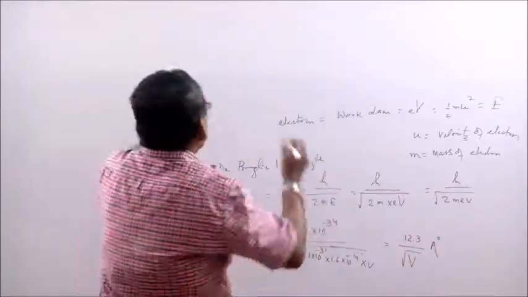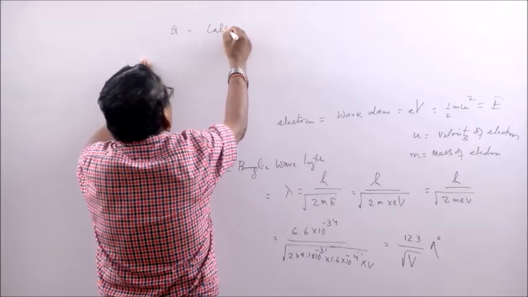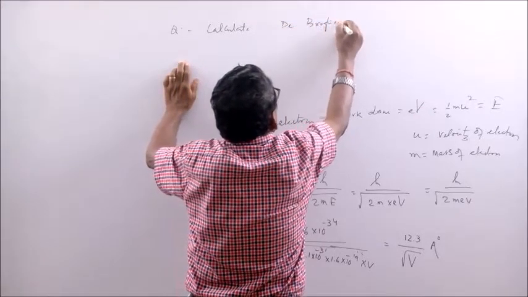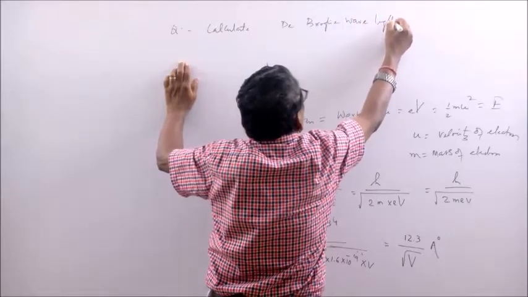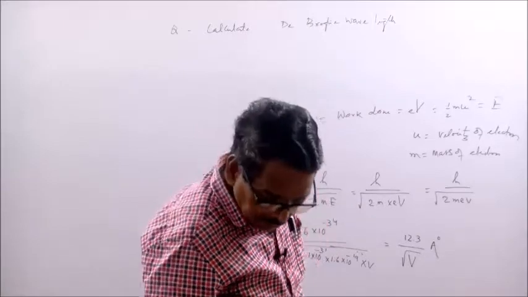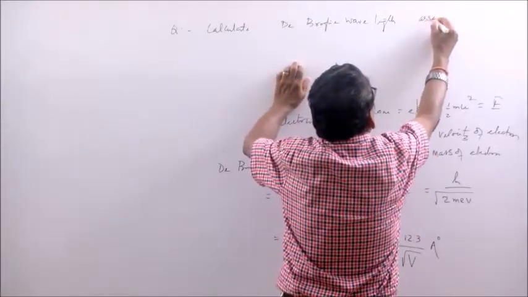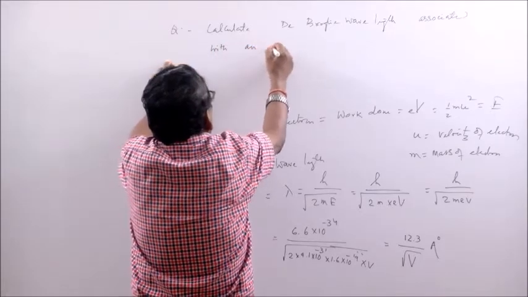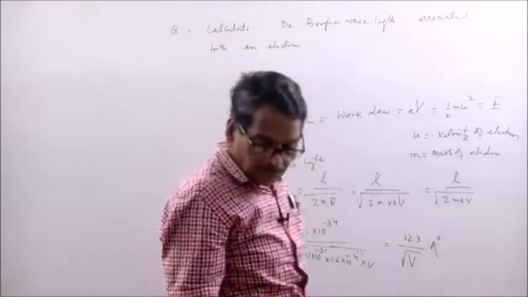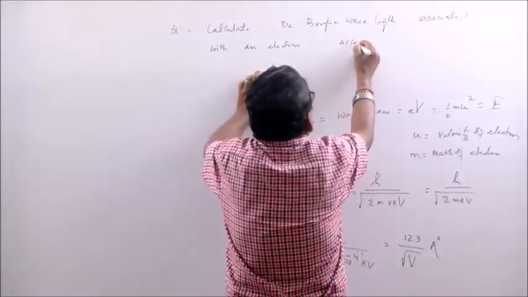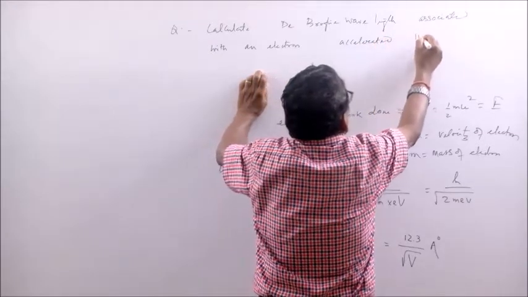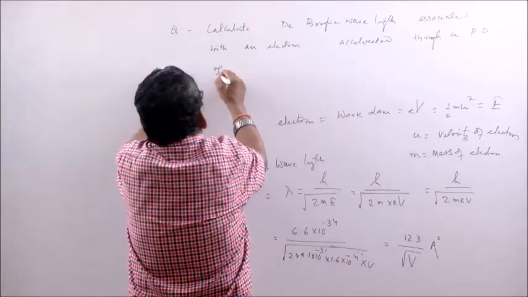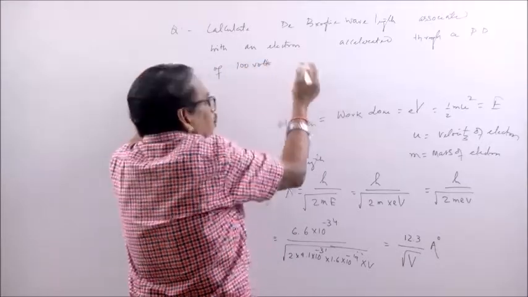Some of the questions are like this: calculate the de Broglie wavelength associated with an electron accelerated through a potential difference of 100 volts. Very simple question. This question will carry 2 marks in the examination.